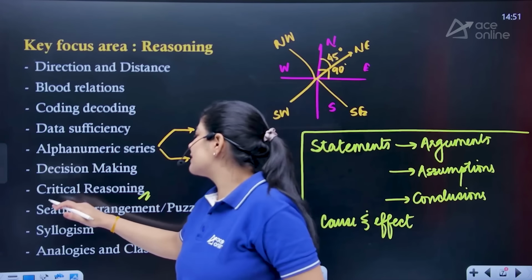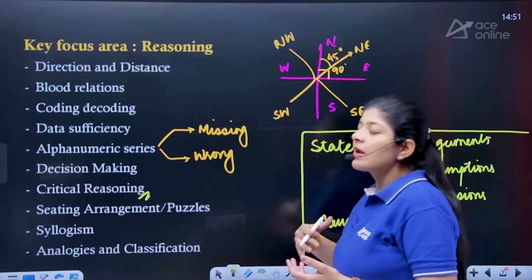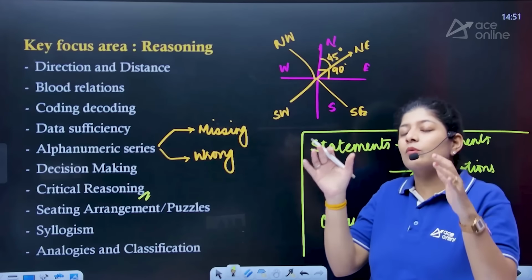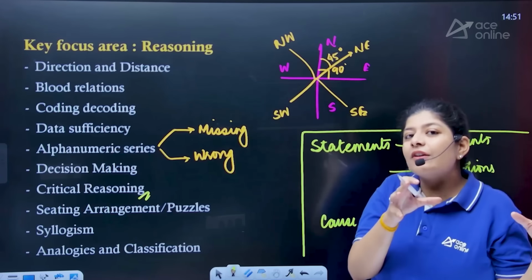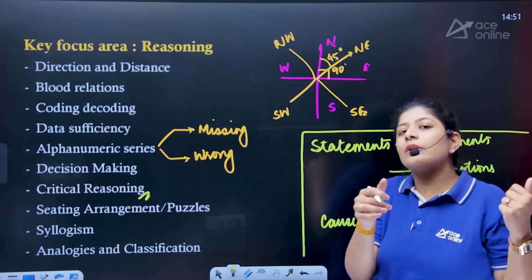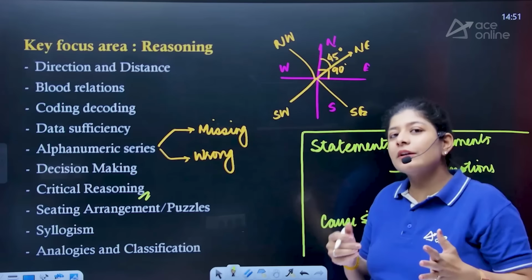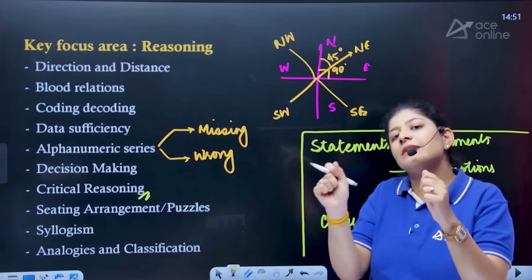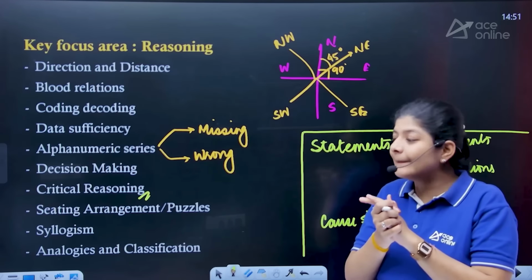The next one is sitting arrangement and puzzles. In sitting arrangement and puzzles, you have some random given clues for a specific kind of arrangement, and what you need to do is retrieve all the hints or clues together so that you can make a puzzle or easily solve a puzzle, right?